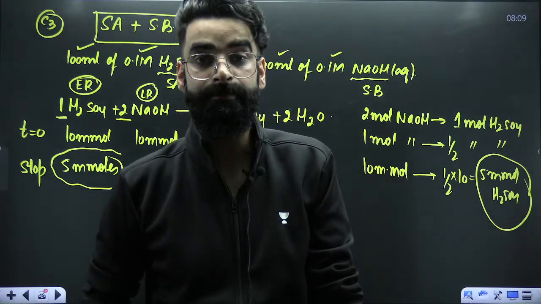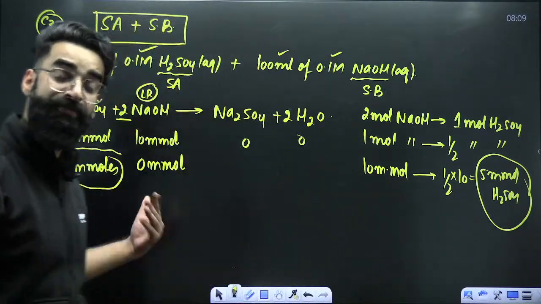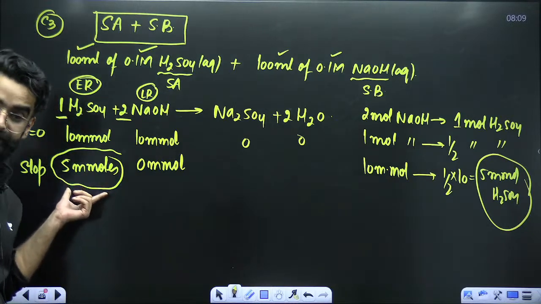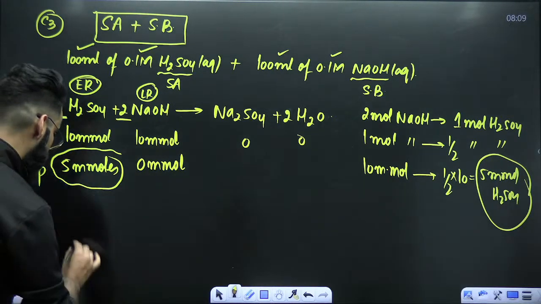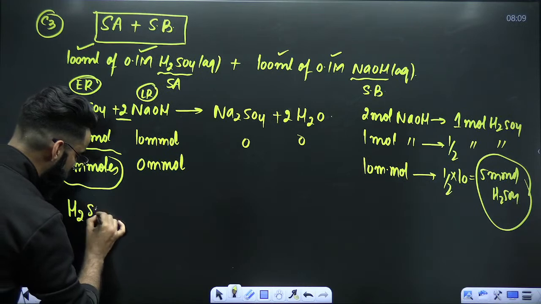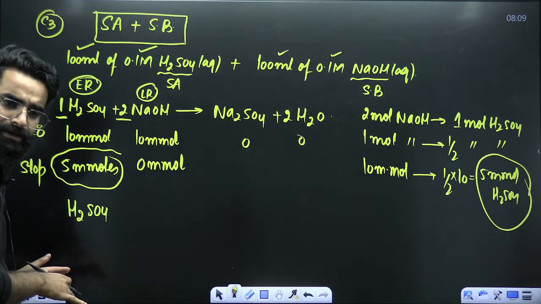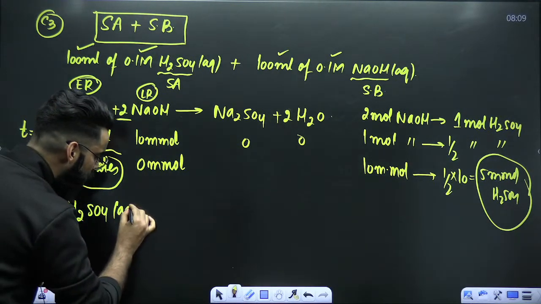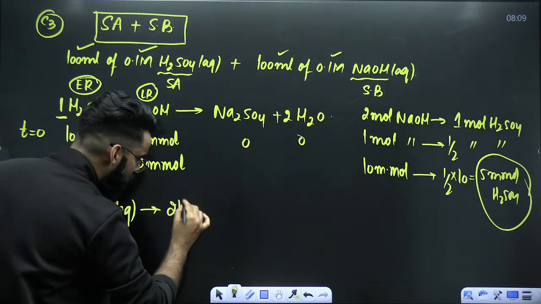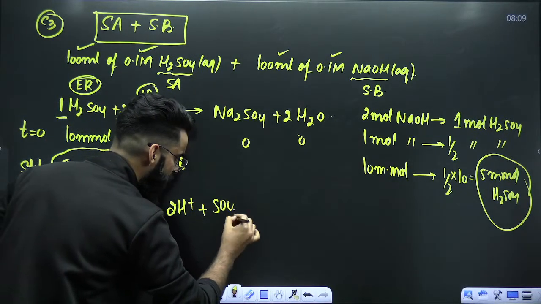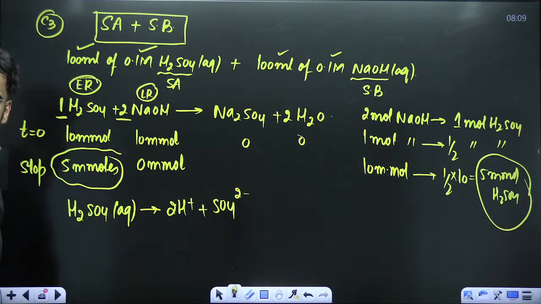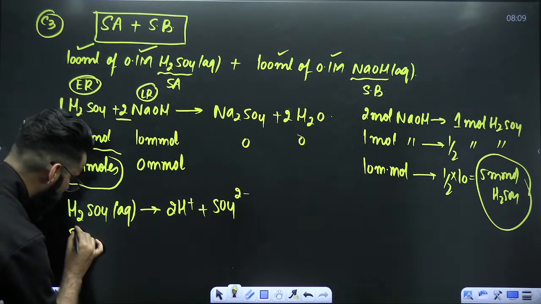Absolutely, it's going to be acidic, because in the final solution we have a strong acid H2SO4. Now this strong acid H2SO4, which is left in the final solution, how do you think it would have undergone dissociation? It would have undergone dissociation as 2 times H positive aqueous plus SO4 dinegative aqueous. How many millimoles of H2SO4 are left?